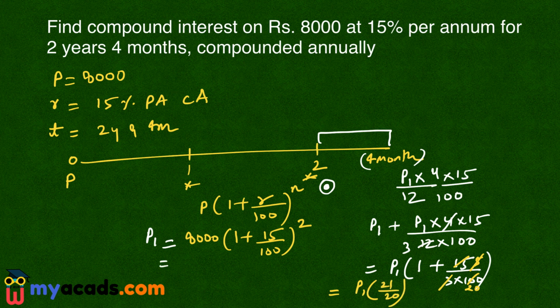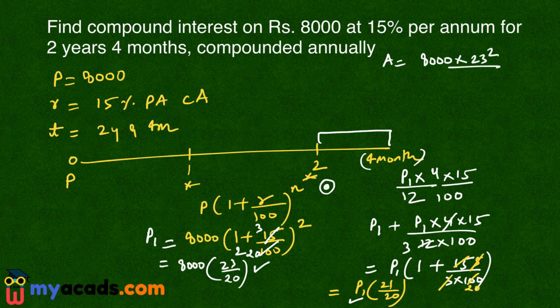Now here P1 is 8,000. This is 5, 3 the 15, 5, 20, 100. So 23 by 20 raised to the power 2. So I can use this value here. So my final amount A will be, instead of P1, I can write as 8,000 into 23 square upon 20 square into 21 by 20. So this 8,000 will cancel with this 8,000. So it is 23 square into 21.